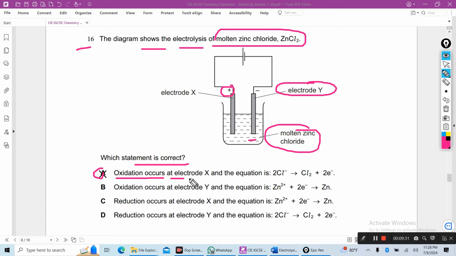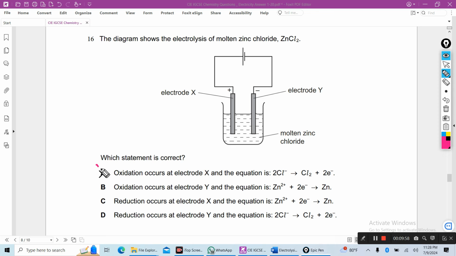Oxidation occurs at electrode X, and the positive electrode is known as the anode. At the anode, an oxidation reaction occurs. So oxidation occurs at electrode X and the reaction is chloride ion loses electrons, chloride ion is oxidized to produce chlorine gas. So at the anode chloride ion loses electrons to produce chlorine gas. A is the right answer.